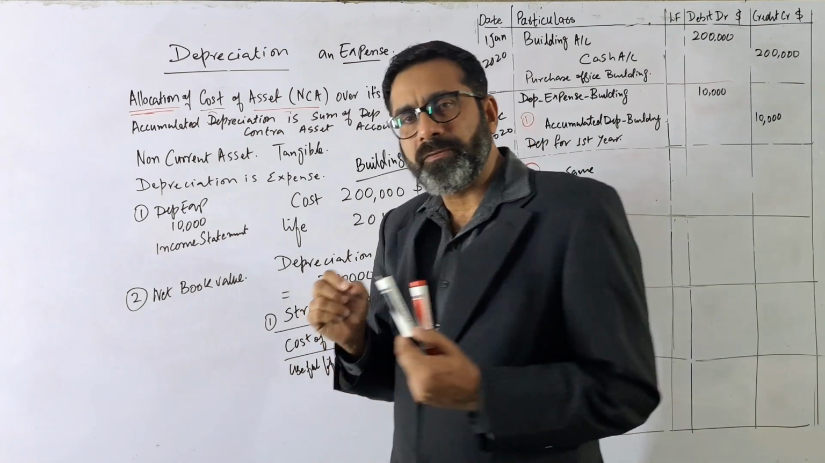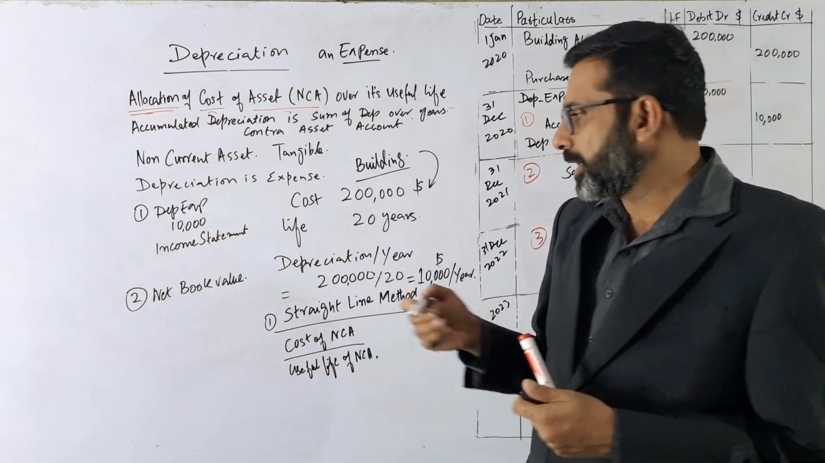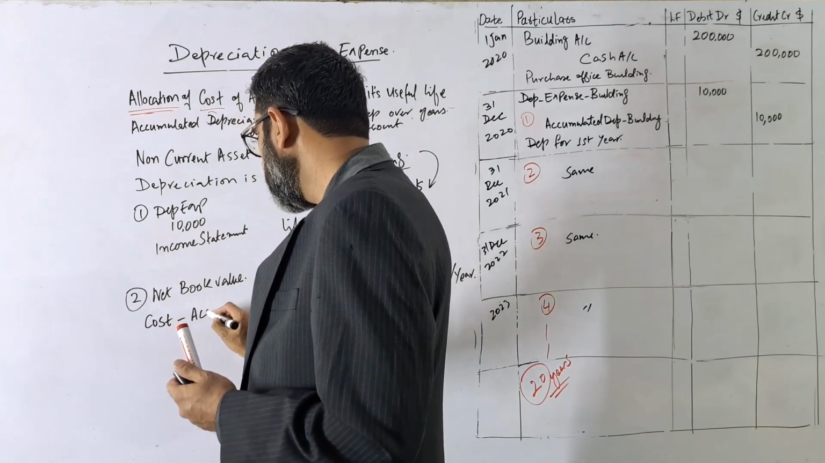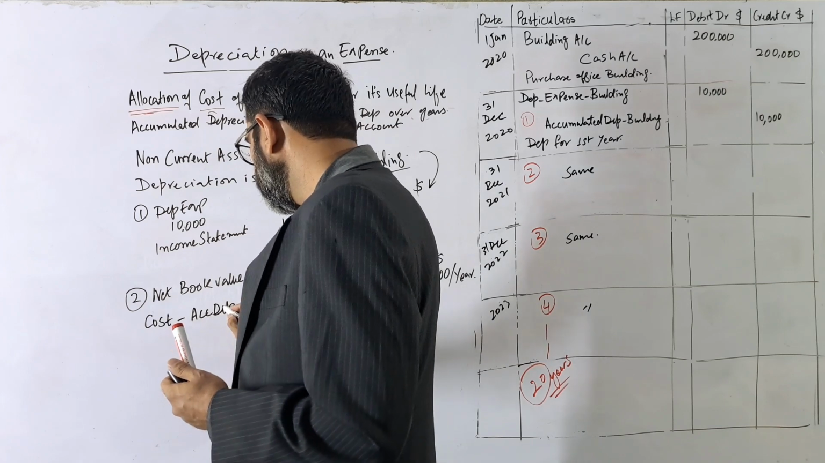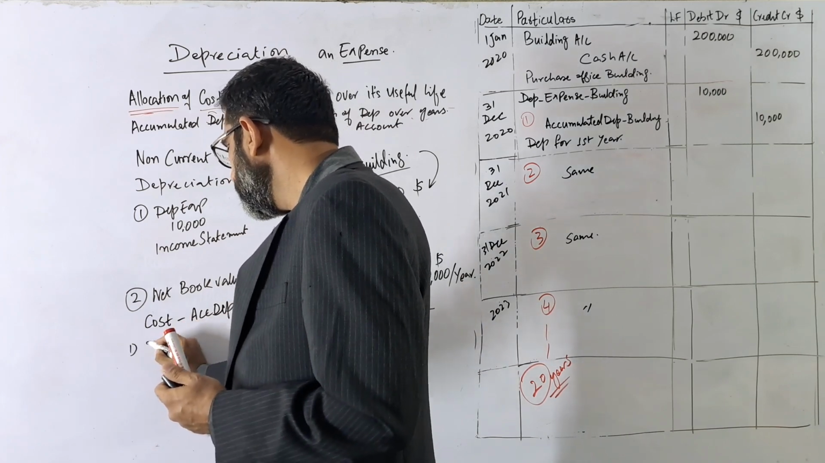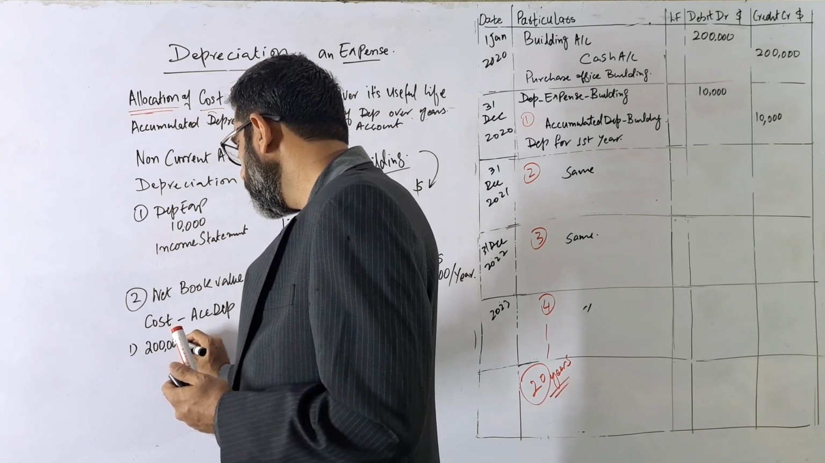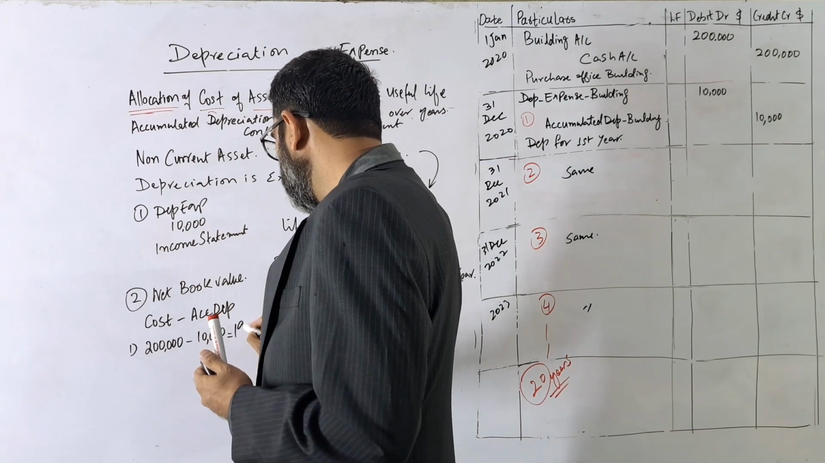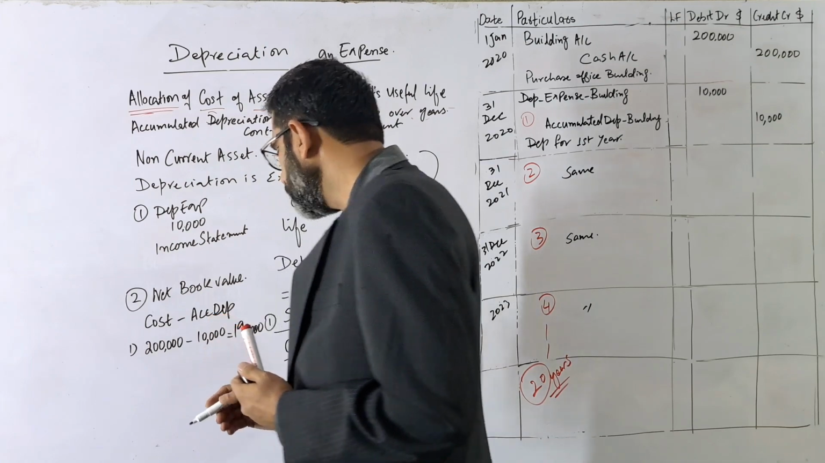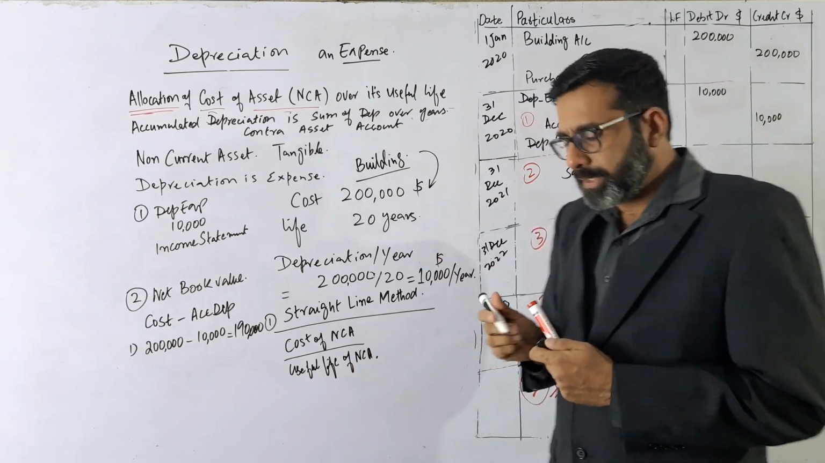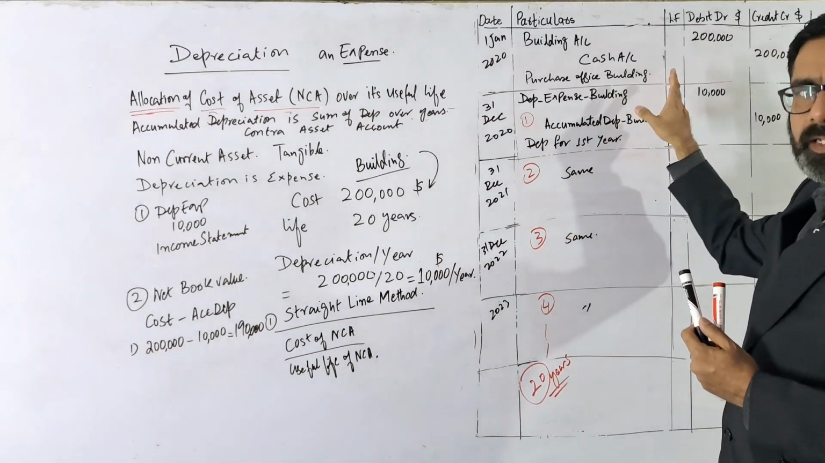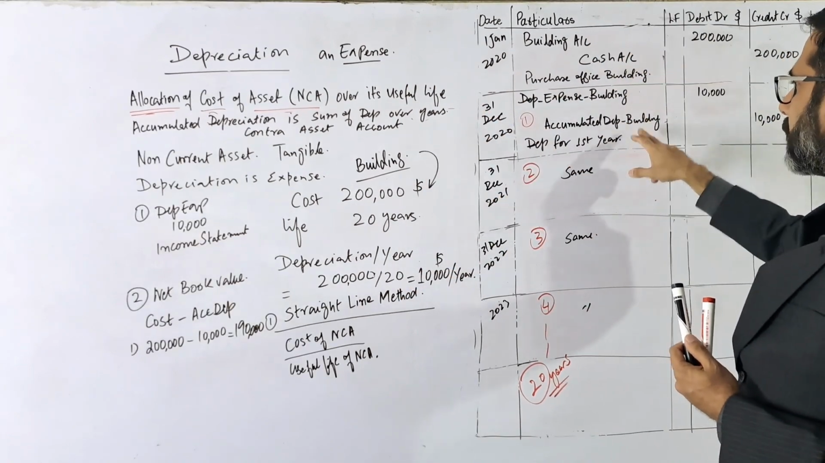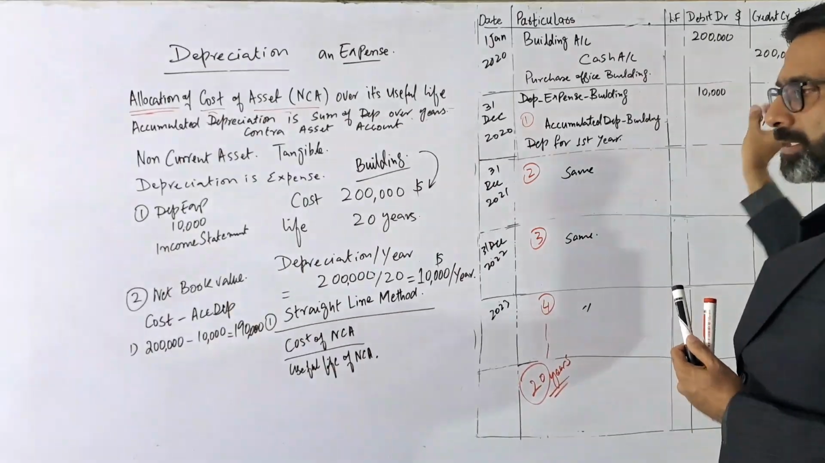So the net book value, we have a very, very simple formula, a very basic thing. The cost minus accumulated depreciation. So year 1, the cost is how much? The same, 200,000 minus accumulated depreciation of 10,000. So it will be 190,000. So first year expense, how much? 10,000. Building value, same, 200,000. Then the accumulated depreciation for year 1 is 10,000.